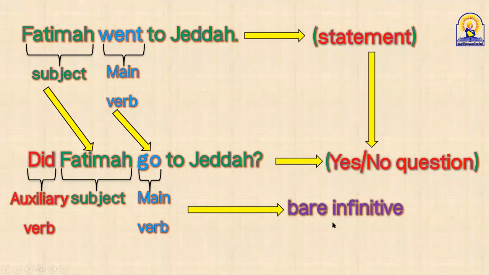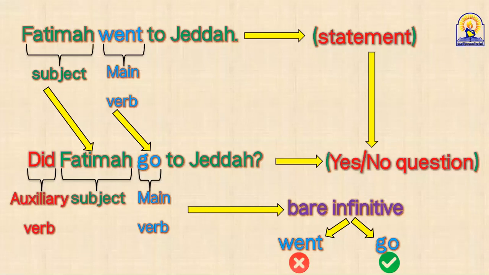What do you mean by bare infinitive? Is it went as it is, or go? Went is wrong, but go is right. Okay, guys, I hope you have understood what I meant by changing the main verb into bare infinitive.